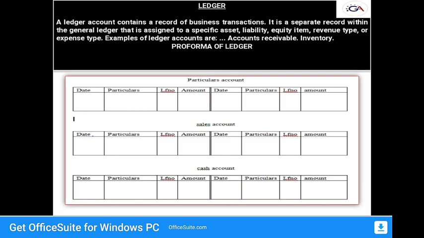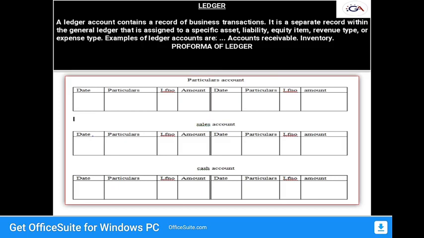The ledger is designed to accommodate the various accounts maintained by the trader. So it contains the permanent record of all transactions. The ledger is a book which contains various accounts, and the process of transferring entries from the journal to the ledger is called posting. We already recorded the transactions in the journal, then we have to transfer all the entries to the ledger. This process we call posting.